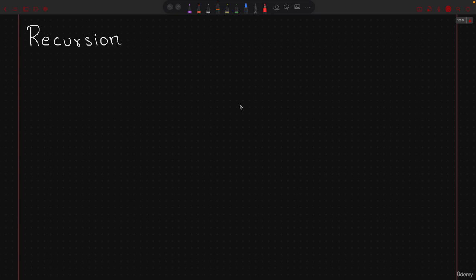So in this module, we are now going to start with a new topic and the topic name is recursion. Now, recursion is going to be the most important topic in your data structures and algorithm journey. This is the topic in which most students face a problem because it is a little different from the traditional coding which we have been doing till now, where we were given a particular problem and for that problem we used to write a function to get the answer. The flow was very straightforward in front of us, something which we can imagine.